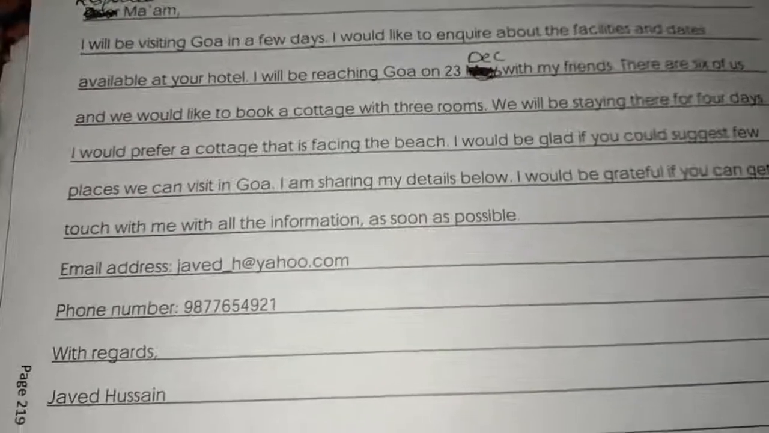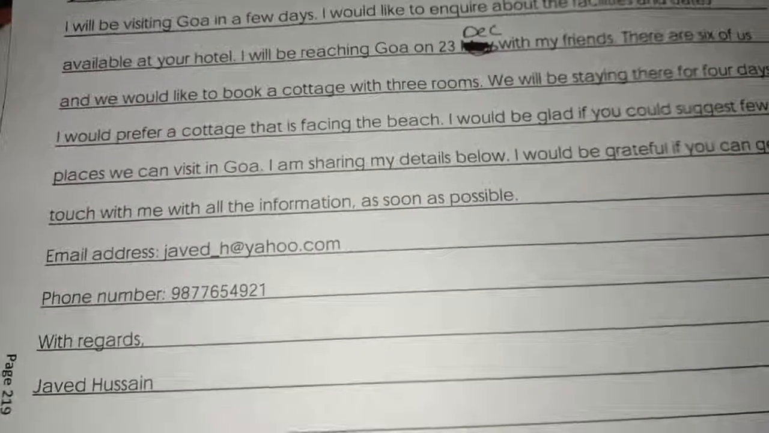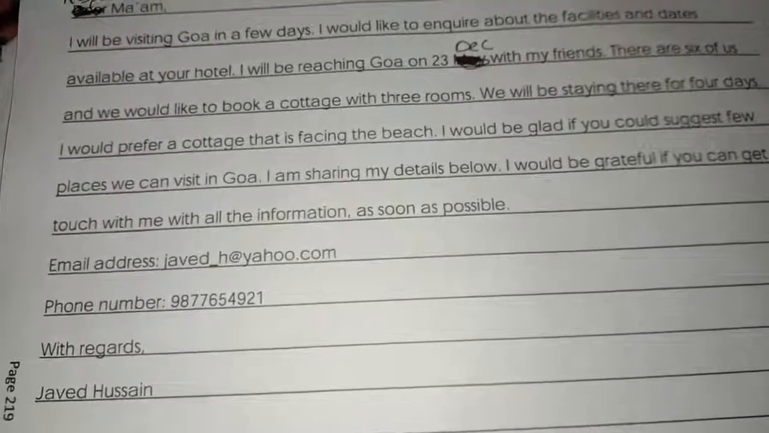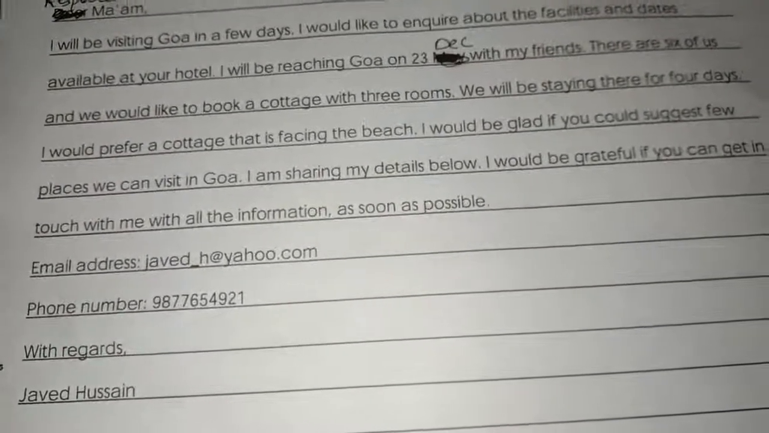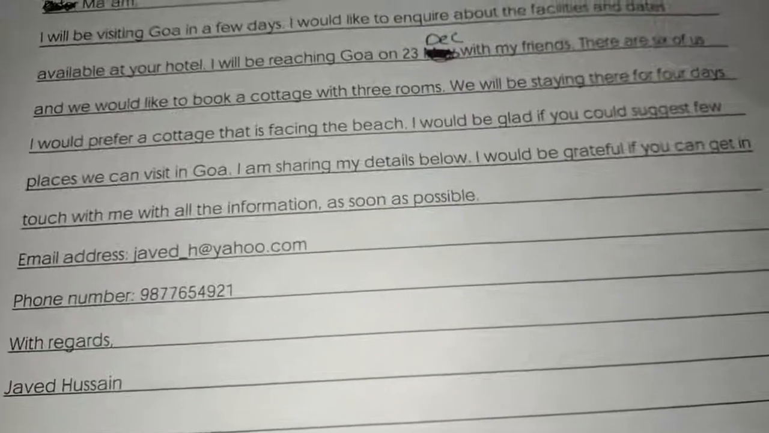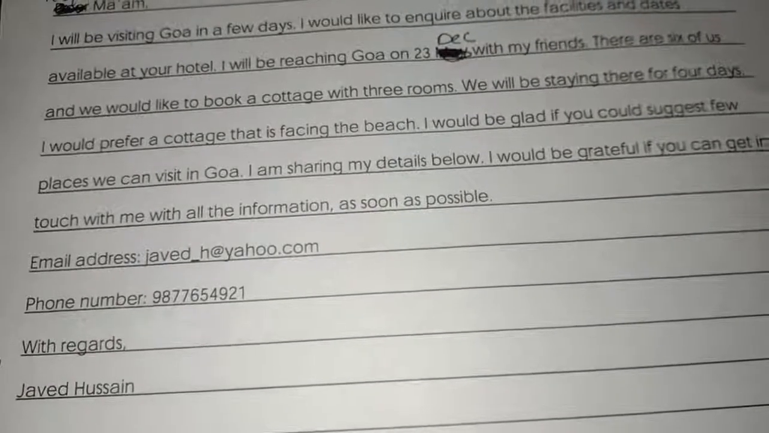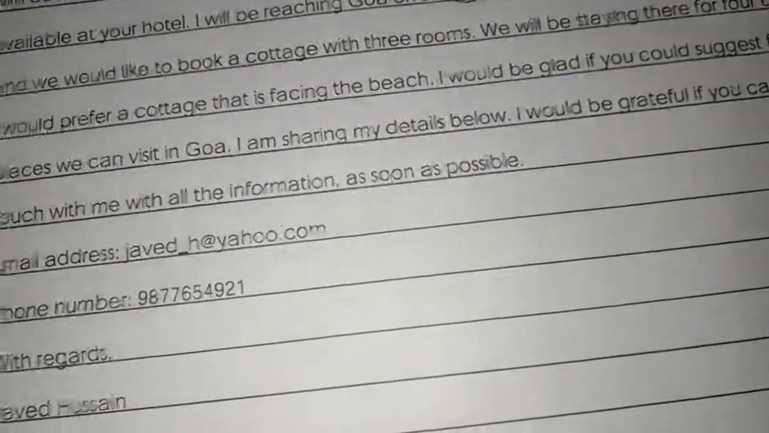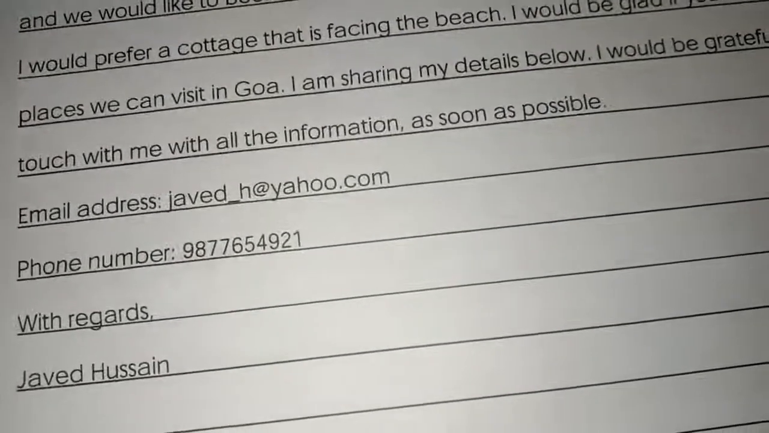I would prefer a cottage that is facing the beach. I would be glad if you could suggest a few places we can visit in Goa. I am sharing my details below. I would be grateful if you can get in touch with me with all the information as soon as possible. Email address, yours. Phone number, yours. And with regards, your name.